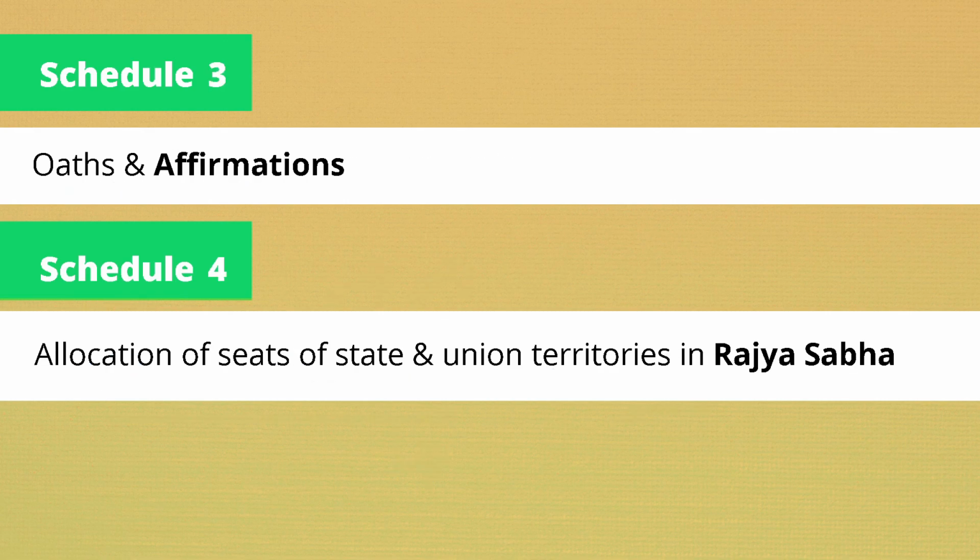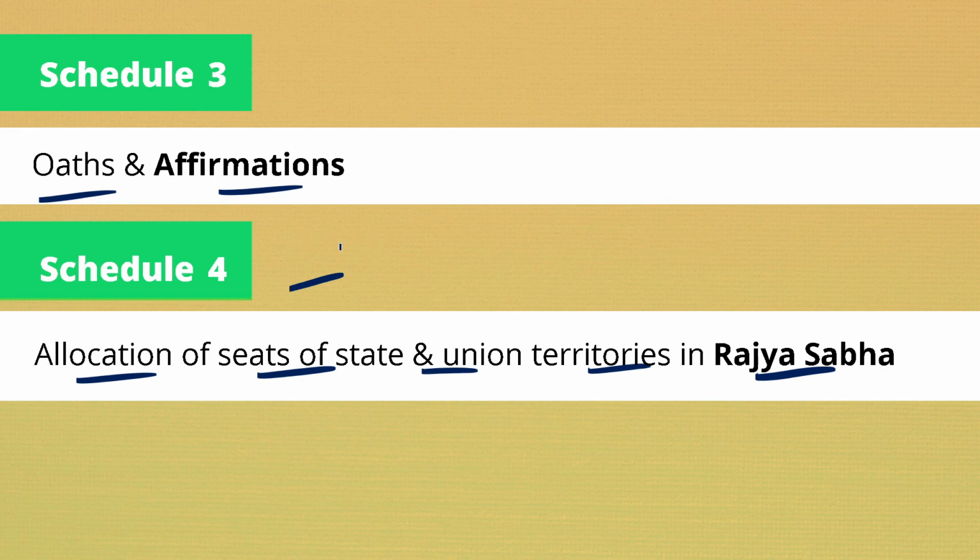Now, in Schedule 3, all the oaths and affirmations of various people are mentioned, and Schedule 4 discusses the allocation of seats of states and union territories in Rajya Sabha. Now, I will just ask you a question. Try to answer it.